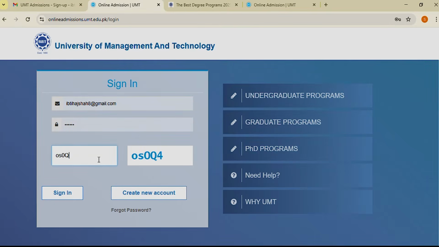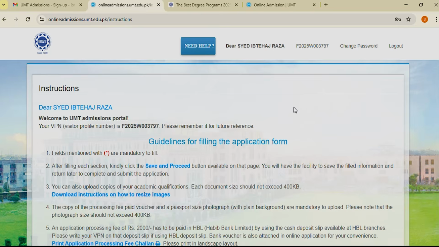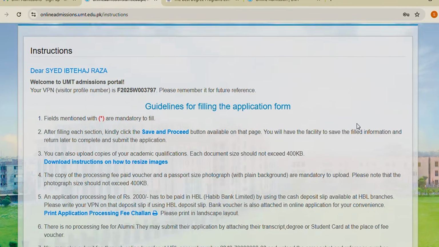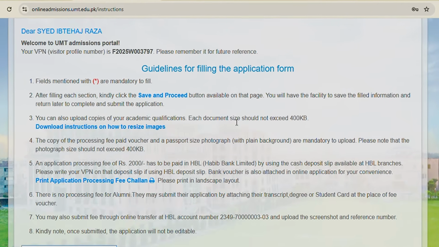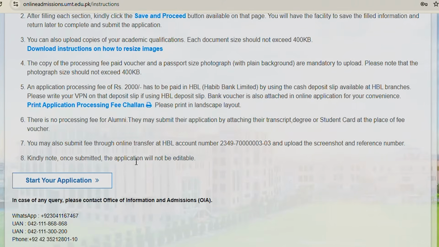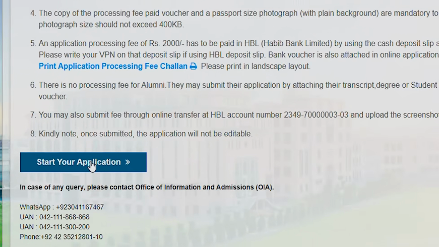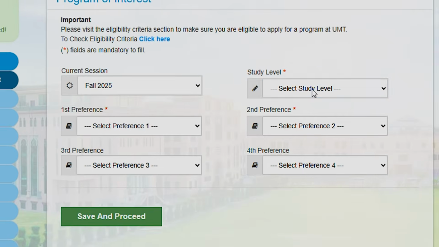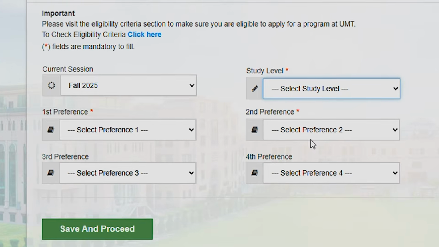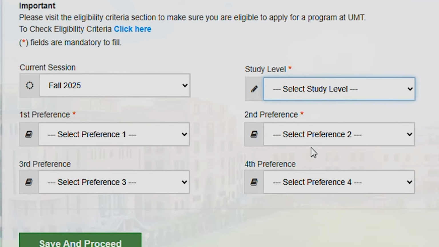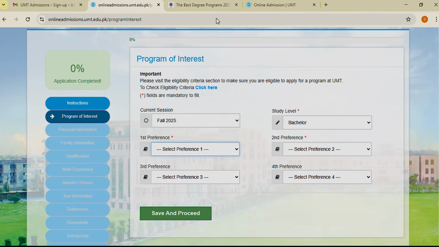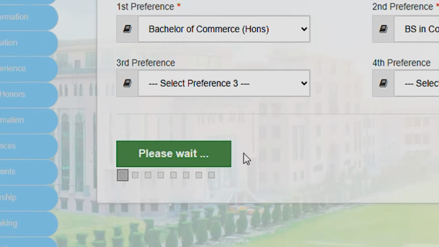Read through the guidelines carefully before starting the application. Fields marked with an asterisk are mandatory. Once you begin the application, select the fields of your choice. Once the section is complete, click Save and Proceed.